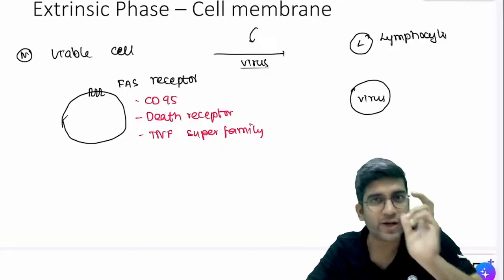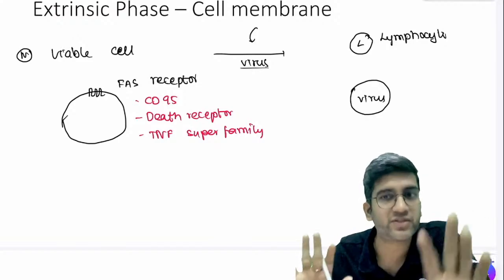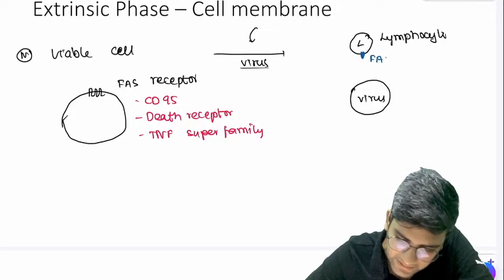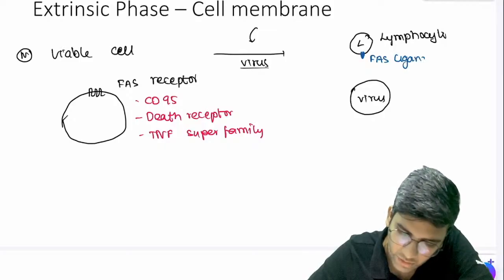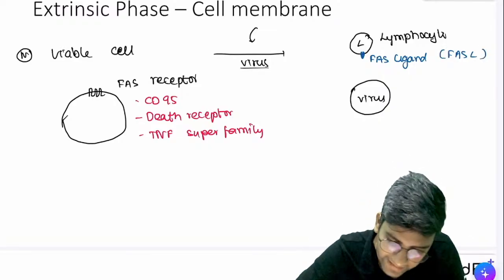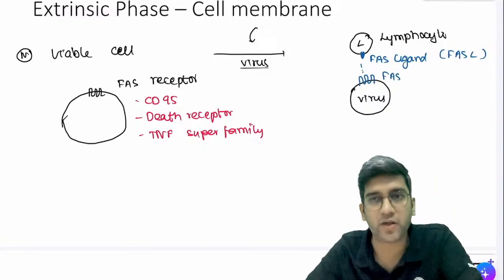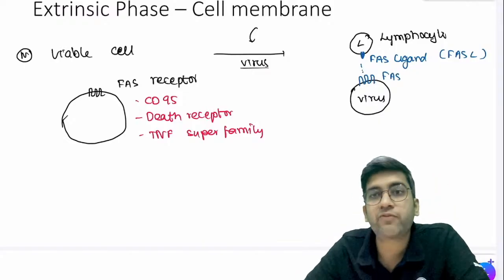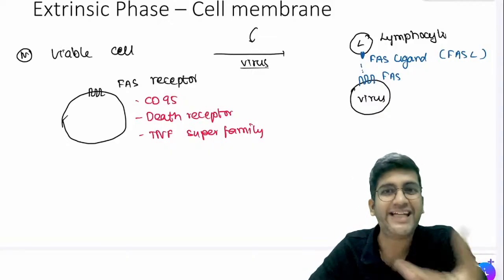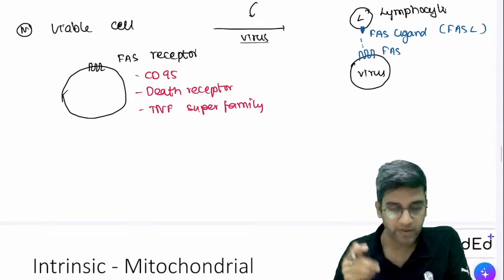So the only way to destroy a virus is to kill the cell. Once you kill the cell, the virus cannot survive. That's the mechanism of cell death here. So this lymphocyte has the ligand, FAS ligand or FASL. And this ligand will come and bind to the FAS receptor on the infected cell. Neutrophil will not help in a viral infection. Only lymphocytes will help in a viral infection because they are intracellular. Neutrophil generally takes care of the extracellular infections. Fine. Okay. Perfect. Let's assume this.